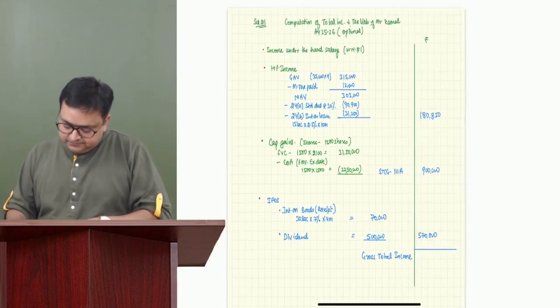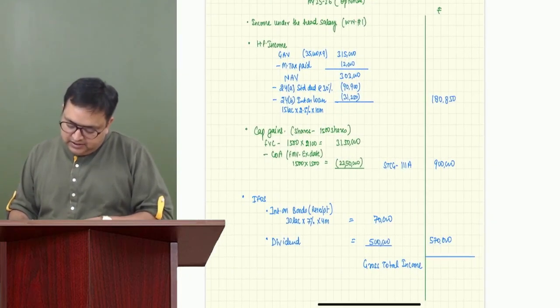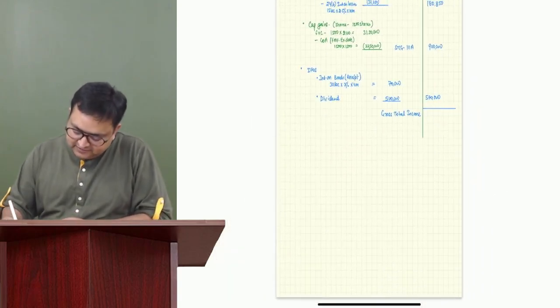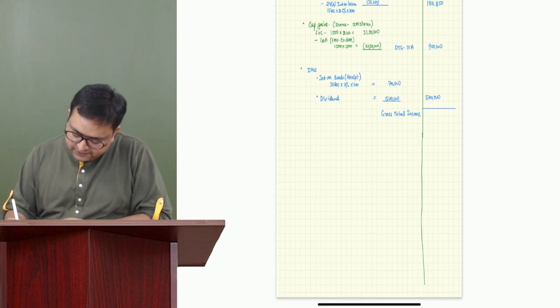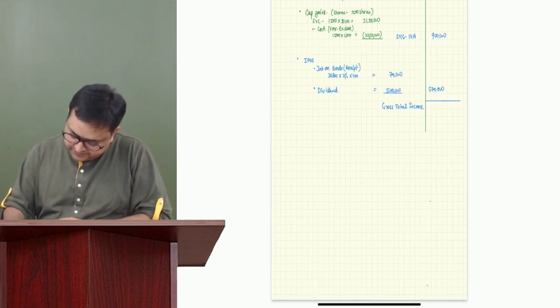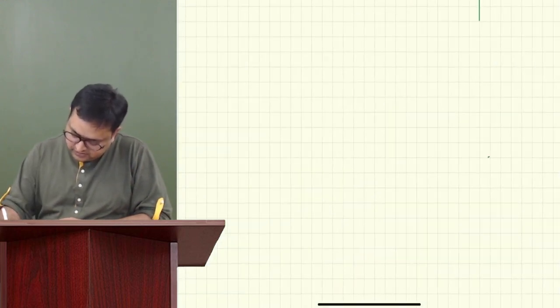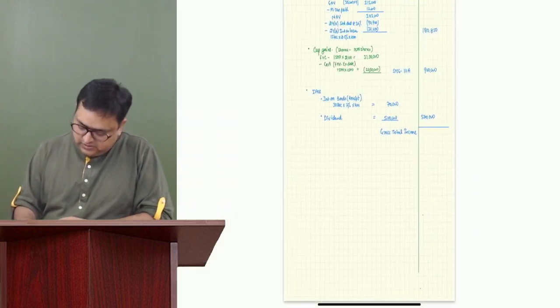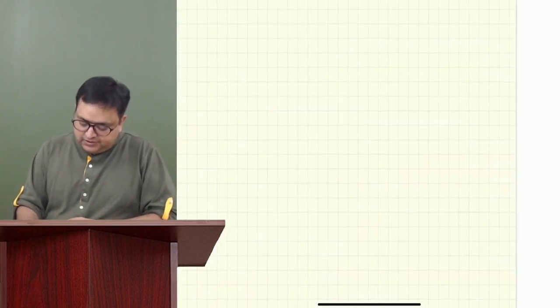Okay. Now, income under the head salary. So let us make a working note. Let us leave this page as it is because we have to compute the taxes also. So this is our main page.